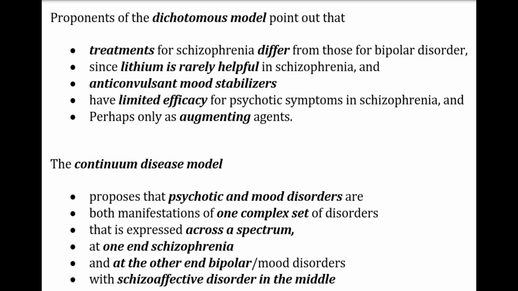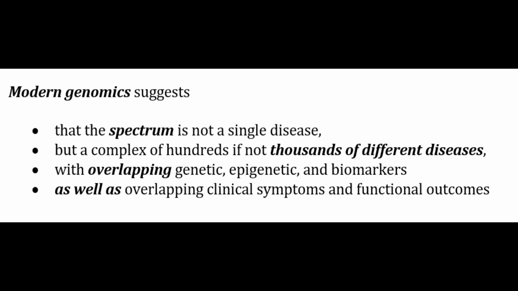On the other hand, the continuum disease model proposes that psychotic and mood disorders are both manifestations of one complex set of disorders that is expressed across the spectrum, with schizophrenia at one end and at the other end bipolar disorder, with schizoaffective disorder being in the middle. Now, modern genomics suggests that spectrum is not a single disease, but a complex of hundreds, if not thousands of different diseases with overlapping genetics, epigenetics, and biomarkers, as well as overlapping clinical symptoms and functional outcomes.